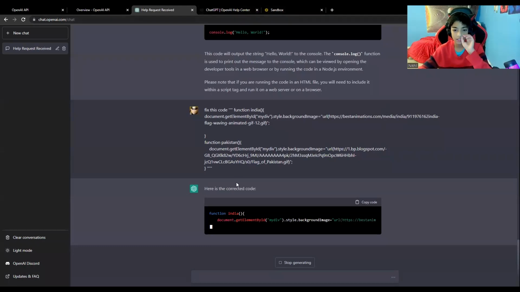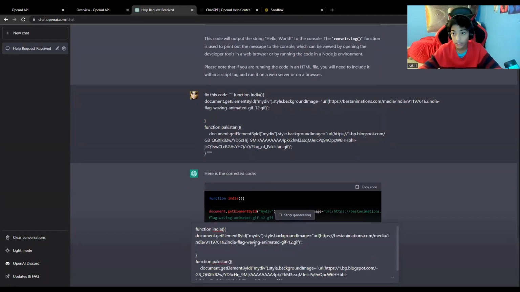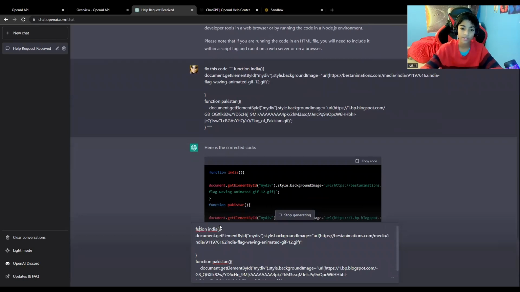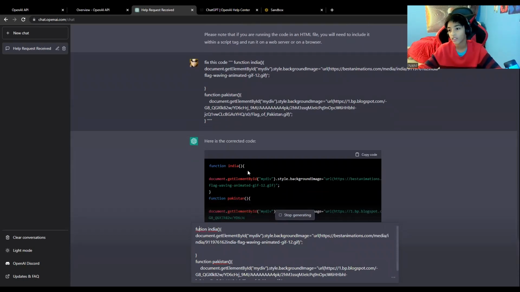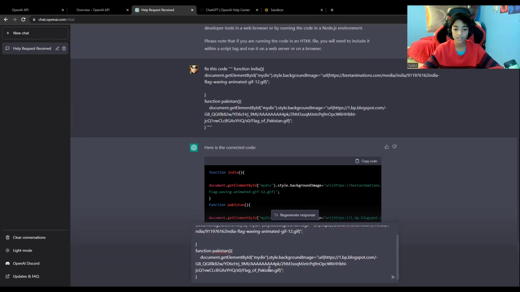Oh, wait, I forgot to make an error. So let's take out the N and the C from function. And one other thing that I don't like is, oh, actually, never mind. So you can stop generating. One thing that I thought was annoying when I first used it was it just kept going. It didn't stop writing. So let's try this.